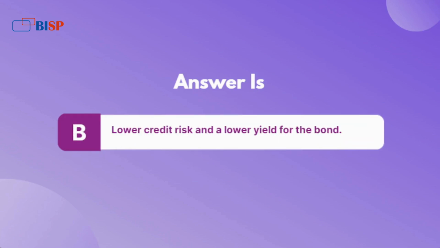Answer is B. Lower credit risk and a lower yield for the bond.